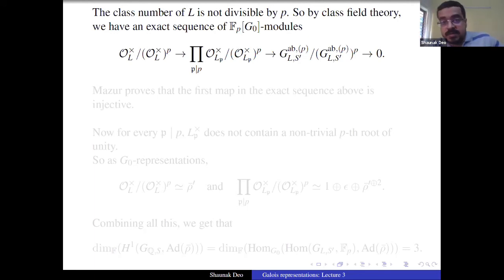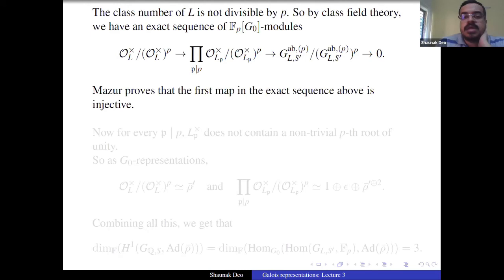So by class field theory, we know that we have a surjection from this product group to G_{L,S'}^{ab,P}, the pro-P abelianization of G_{L,S'}. So we have this exact sequence. The kernel of the surjective map is given by the image of O_L^* modulo O_L^* power P. It need not be injective, so there is no 0 on the left yet. This is just your basic class field theory.